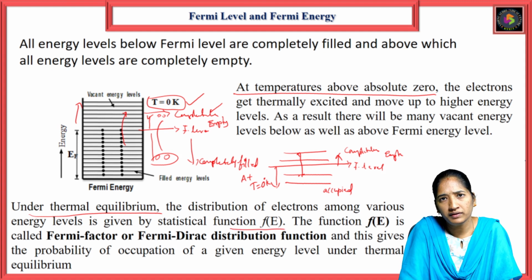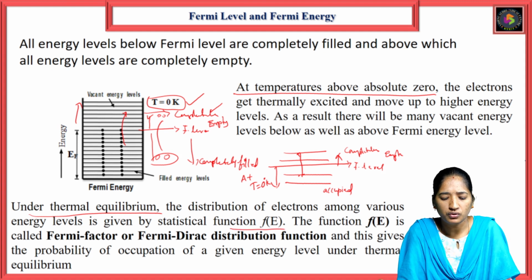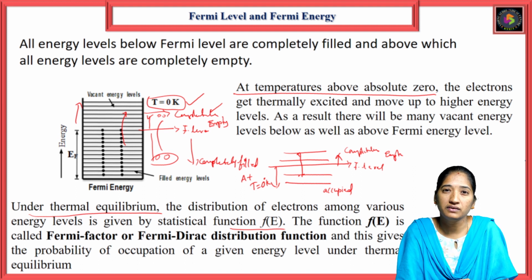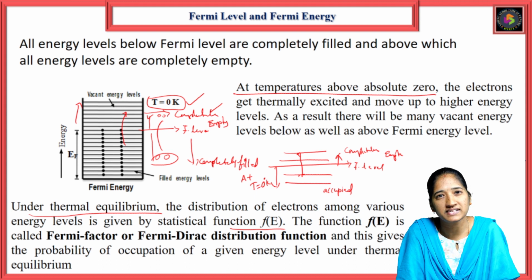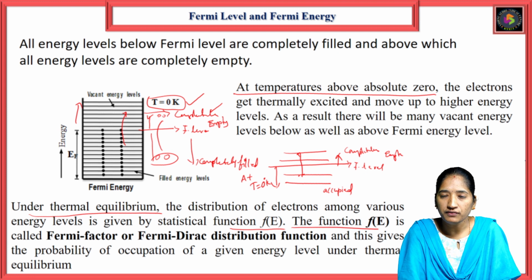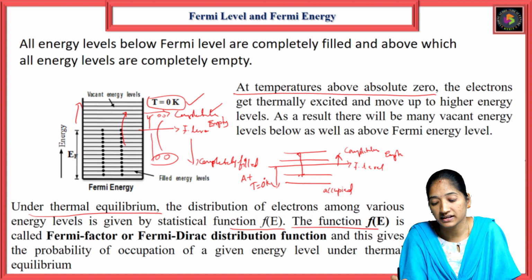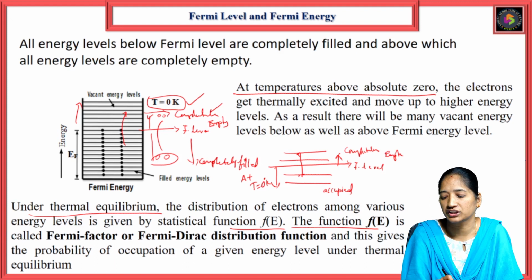When we consider thermal equilibrium, we look at where the electrons are available and how many states are occupied by the electrons. That is given by a statistical function, F of E, which is called the Fermi factor or Fermi-Dirac distribution function.